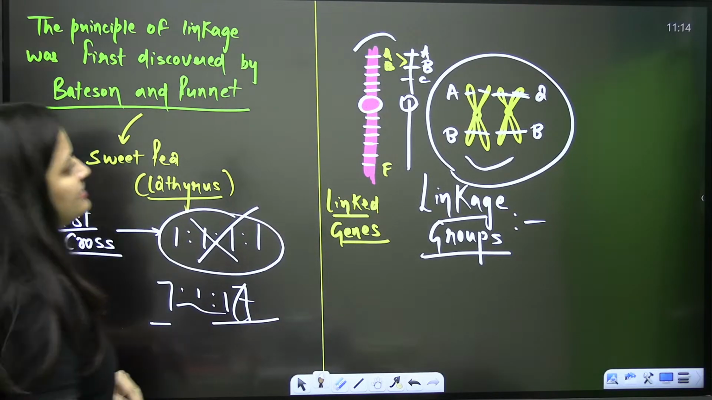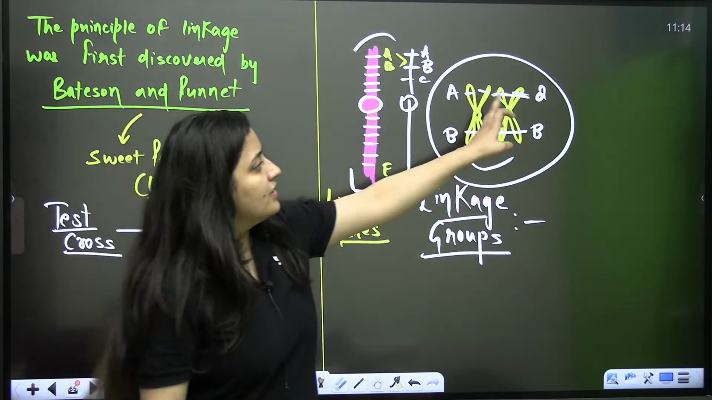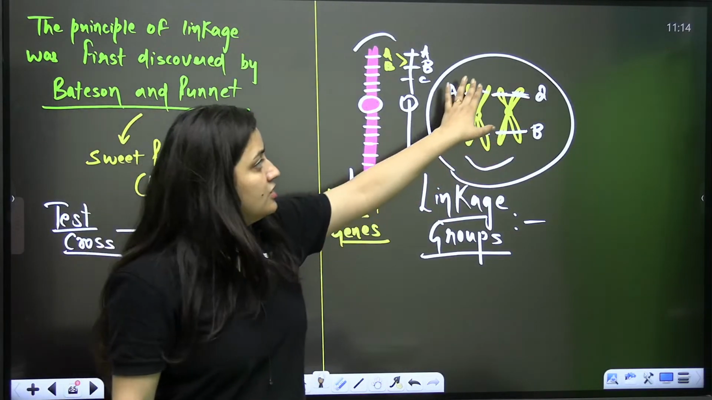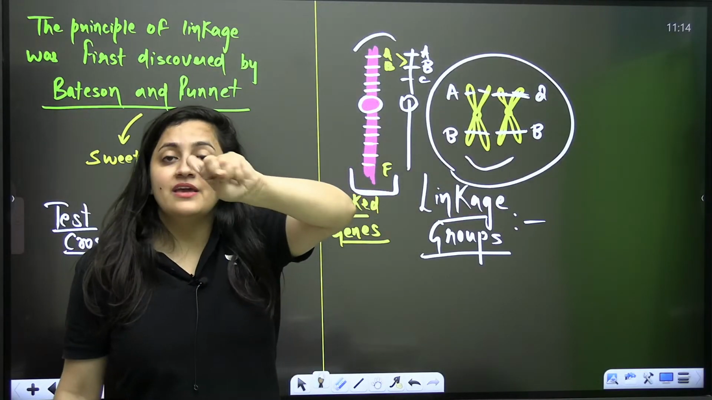So the group of genes present on the same chromosome make one linkage group. When you are talking about a homologous pair of chromosomes, ultimately the genes are the same. So a homologous pair of chromosomes is making one linkage group.